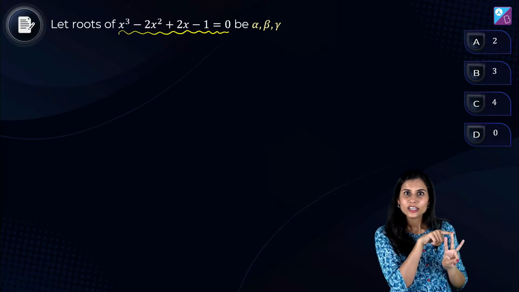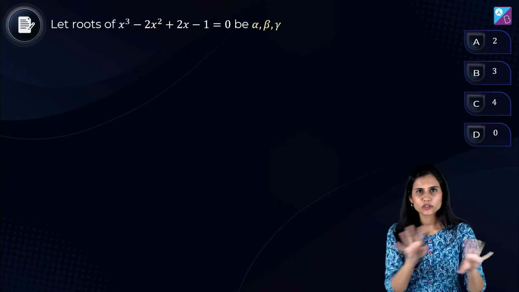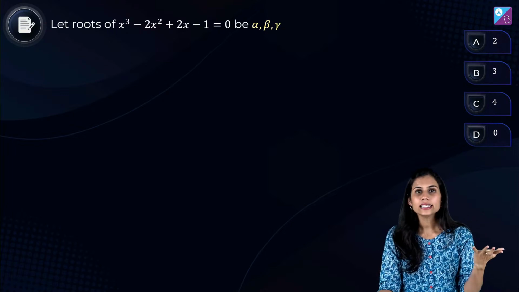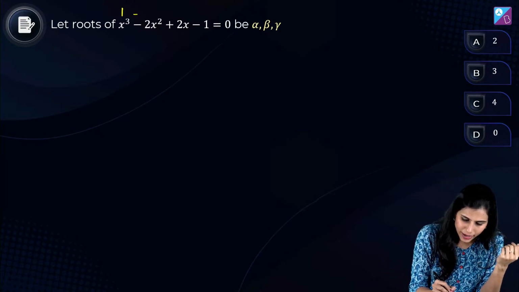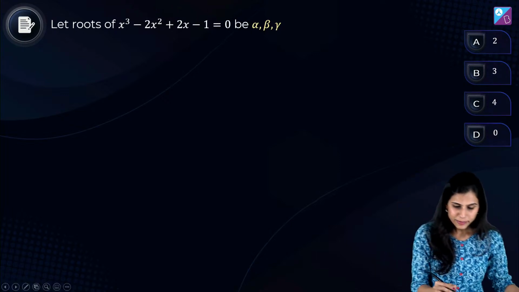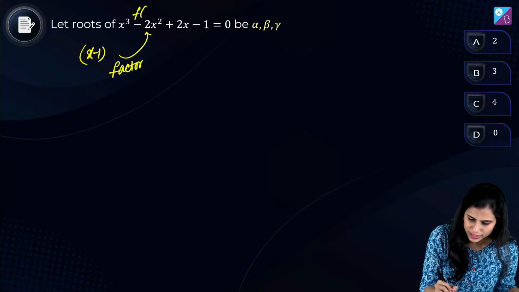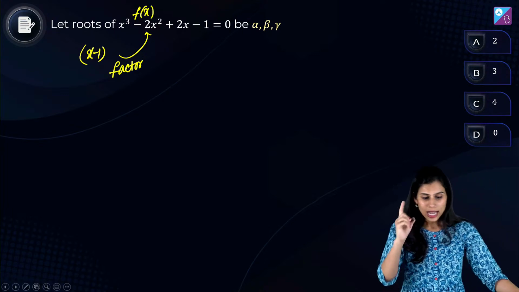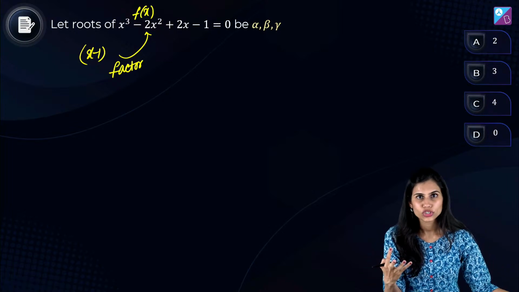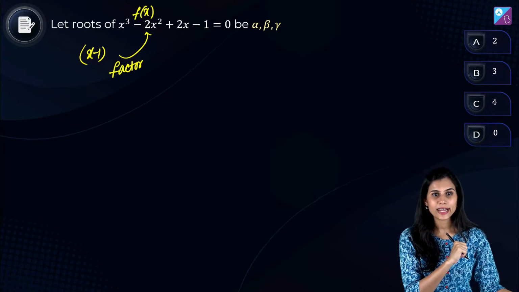Yes? Okay? Let's compute its roots from our very old traditional method that we learned in childhood. First, by the hit and trial method, find some real number that satisfies this equation. It is 1. You can see 1 minus 2 plus 2 minus 1 is 0. So 1 is satisfying this equation. That means x minus 1 is a factor of this cubic polynomial, whose name I keep as f of x for convenience. Now if I divide f of x by x minus 1, I will get a quadratic polynomial as my quotient and the remainder will be 0. Yes, so x minus 1 will be a factor.